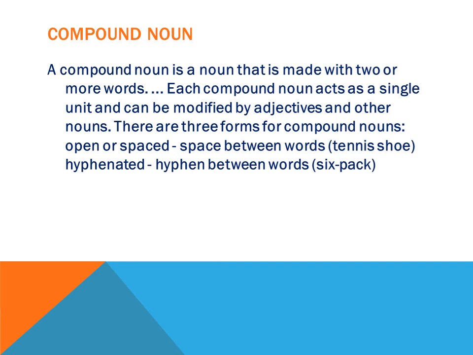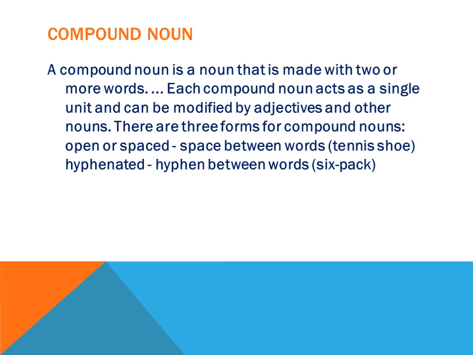So there are 3 forms of compound nouns: open or spaced, with a space between words, like the example given, tennis shoe. Then second is hyphenated, a hyphen between 2 words, and the third is closed, when there is no space between the words, like bookworm or bedroom. There is no space when we form these words, so these are known as closed. So this is the definition. Now let me explain this in detail.